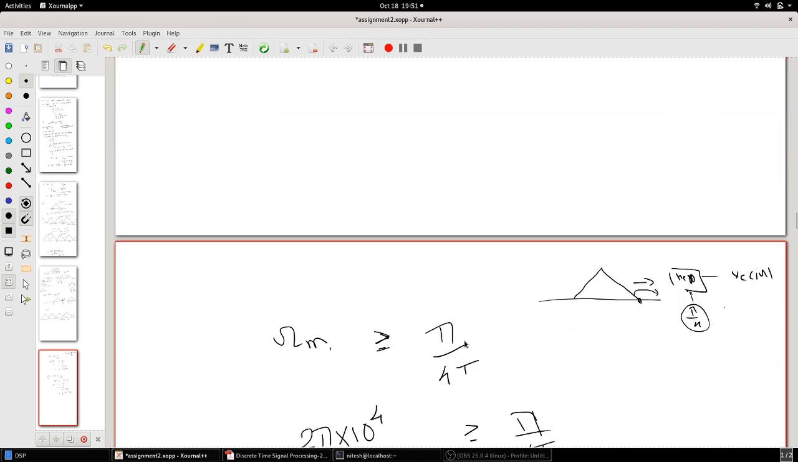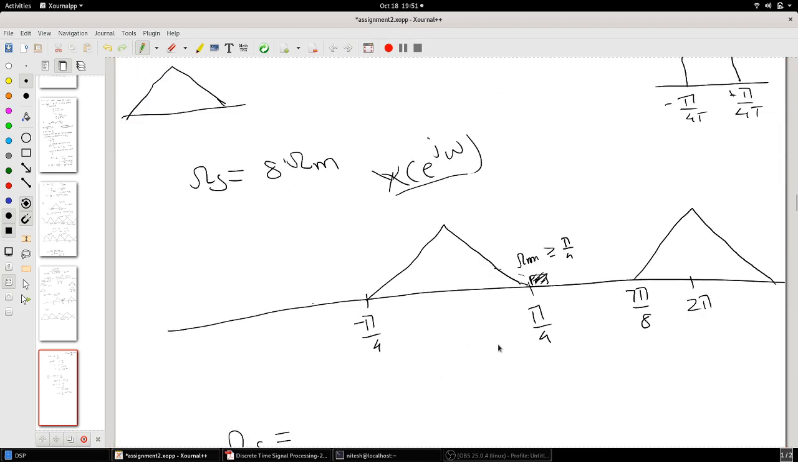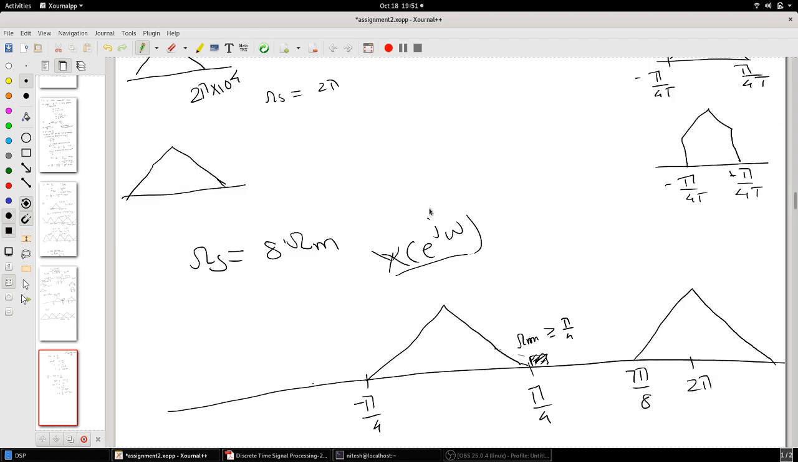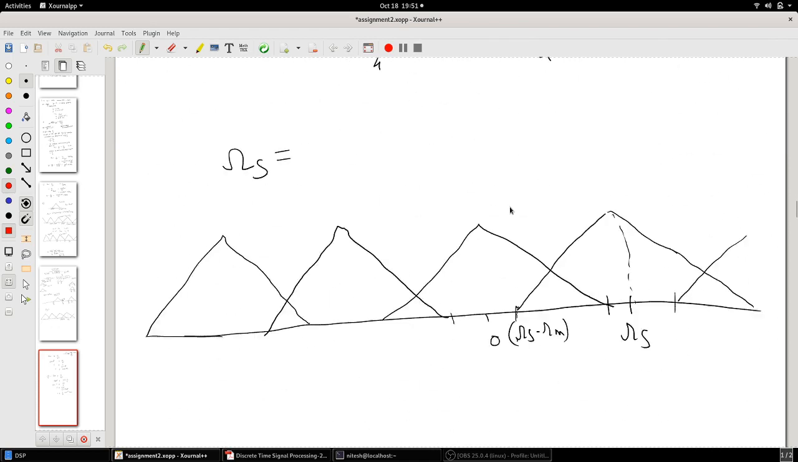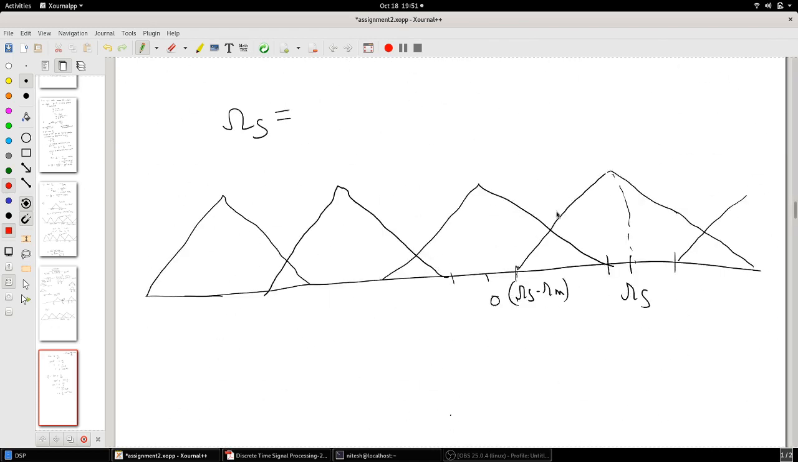The second condition is, now you start decreasing your sampling rate such that these X(jω) replications start moving, so this one moves this side and this one goes this side. So ω_s is decreased now. ω_s is coming closer to ω_m. Now at a point, forget about aliasing, there will be some unaliased frequencies, right?